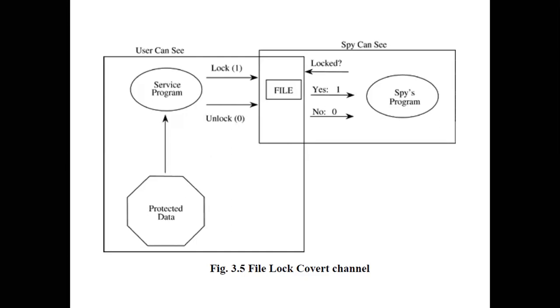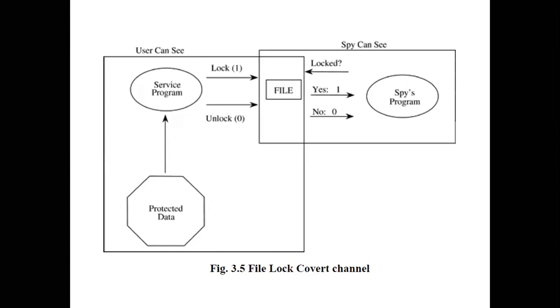So a service program contains a Trojan horse, as we all know, and that Trojan horse is written by a spy, as we already know. But now it is run by an unsuspecting user. The user does not know that he has a Trojan horse installed in his machine, and since he does not know it, obviously that Trojan horse will reveal the information to the victim.